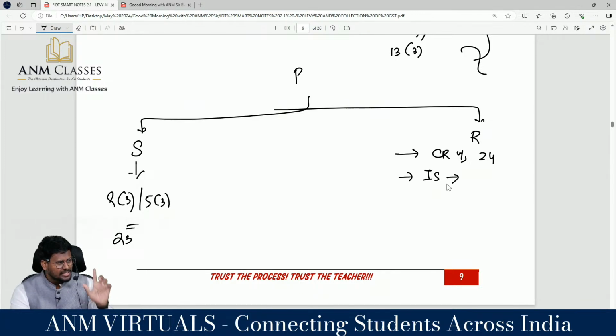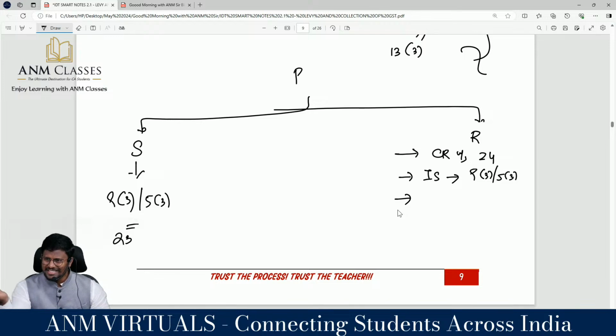On this inward supply, on RCM basis, as per 9(3) or 9(5) as the case may be. So 9(3) or 9(5) is levying the responsibility on the recipient.